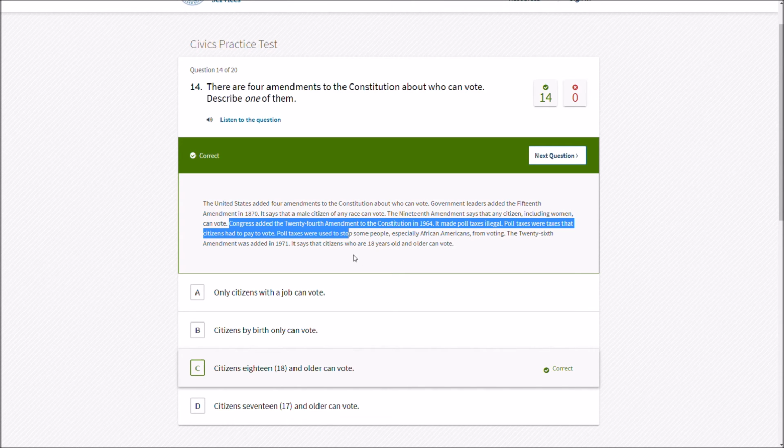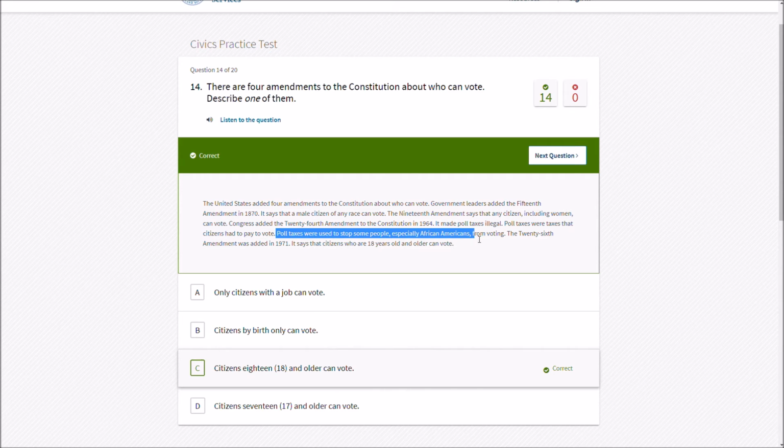Let's take another shot at trying to read this. Poll taxes were used to stop some people, especially African Americans, from voting. The 26th Amendment was added in 1971. It says that citizens who are 18 years old and older can vote.